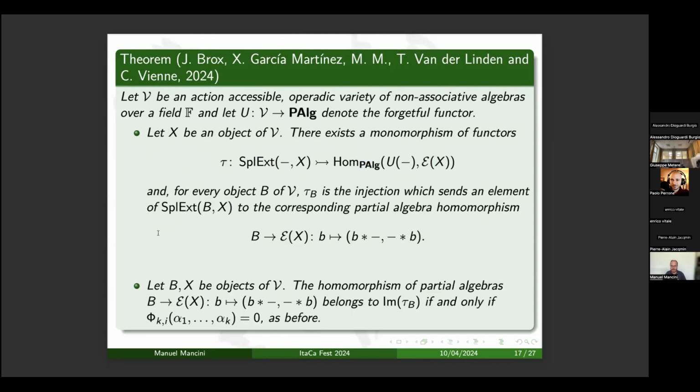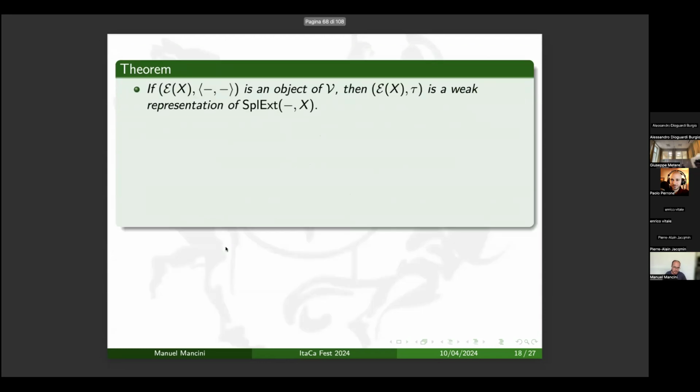Moreover, we know how to determine if a morphism from B into E of x comes from a split extension. So we have to check that all the identities of V are satisfied as before. In the special cases, as it happens for associative algebras or Leibniz algebras, where E of x is an object of V, then I have a weak representation.